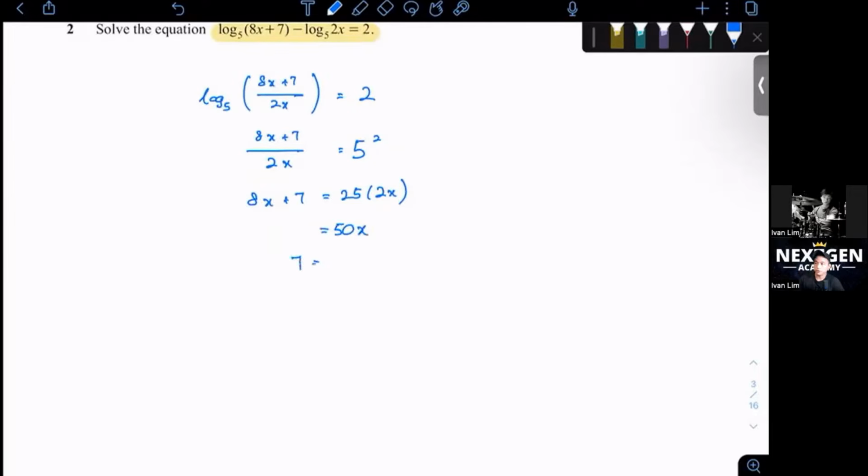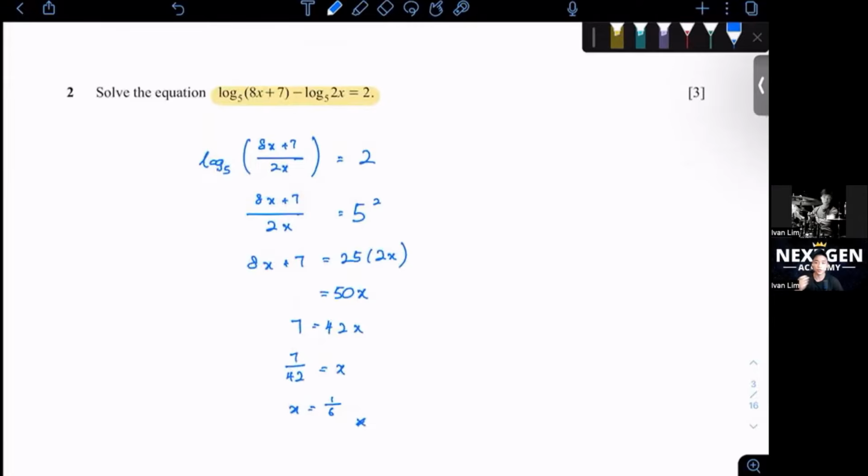You get 7 equals to 42x. And then let's find x, which is 7 over 42, which is equals to x. We simplify it and you get x equals to 1/6.